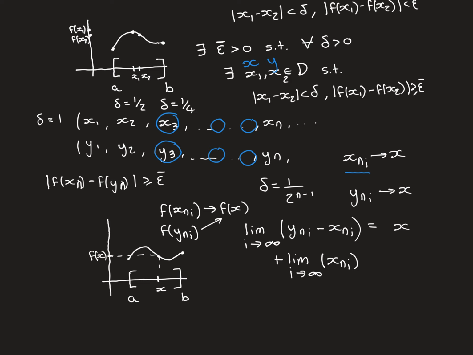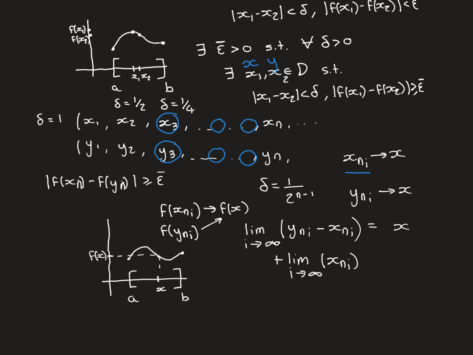But this is a problem because of this, and I've changed this criterion actually. I've changed this to n so that it is more consistent with what we've been using here, because we've been denoting these indexes n, and then the i has been denoting the subsequence index. So if these two are both converging to this, then that means that they get and stay indefinitely close to this value.